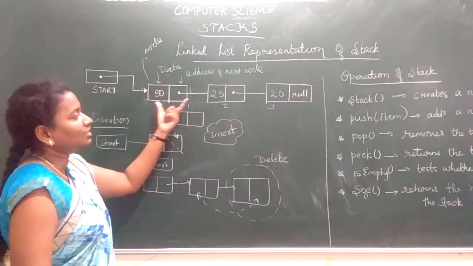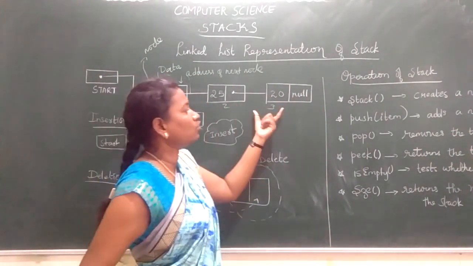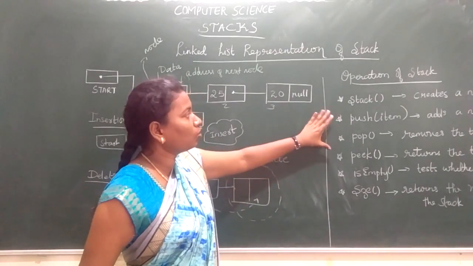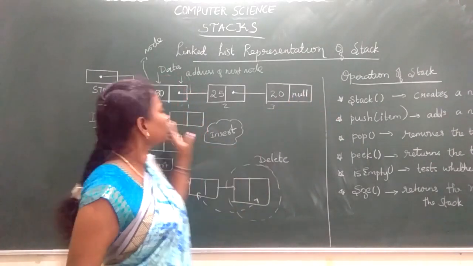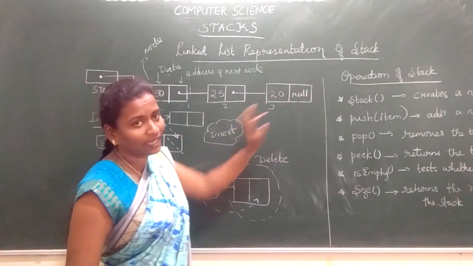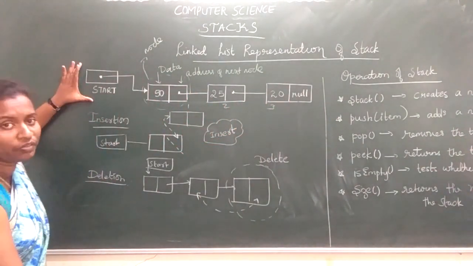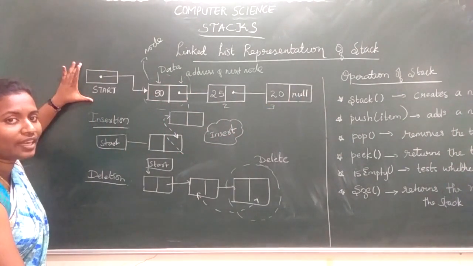Okay, this contains the address of node 2, this contains the address of node 3, but node 3 is not connected, it is not having any other node, so the link field is null. 50, 25, 20 are the elements which we have stored in the linked list. I repeat, link will have a linked list, you have a data structure.